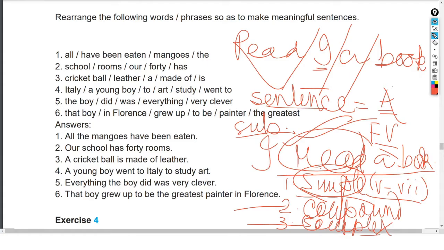So you will have to mind this sentence structure also while you are going for the arranging of the words in the sentence. Let us see it: "All have been eaten mango the." See here, what is the sense in this sentence? See this: "All have been eaten mango the." Mango is a noun.